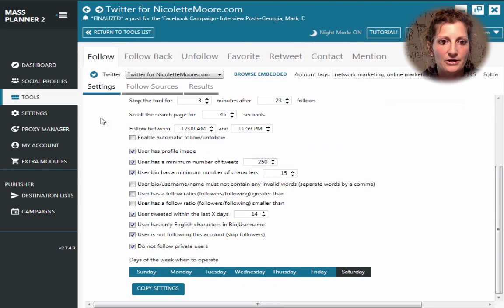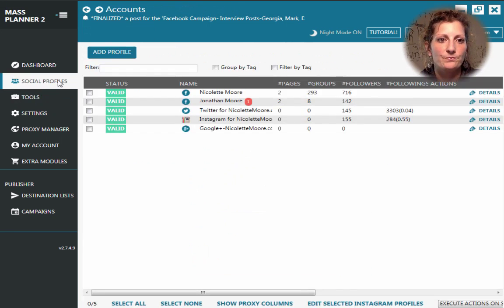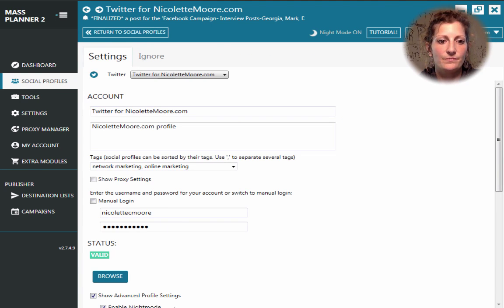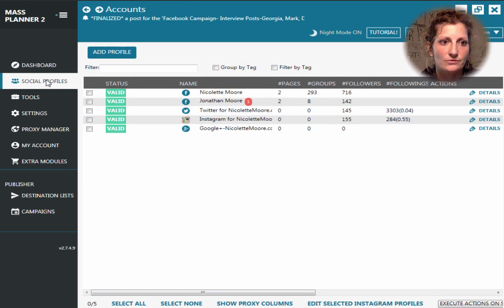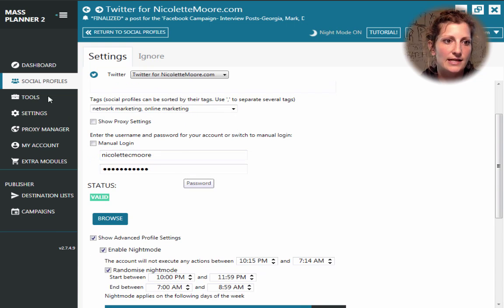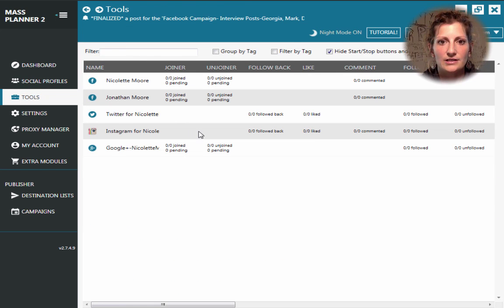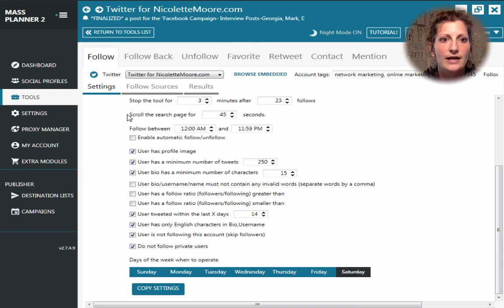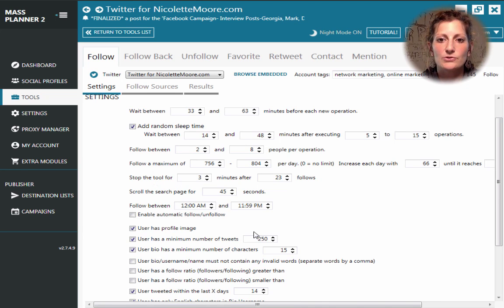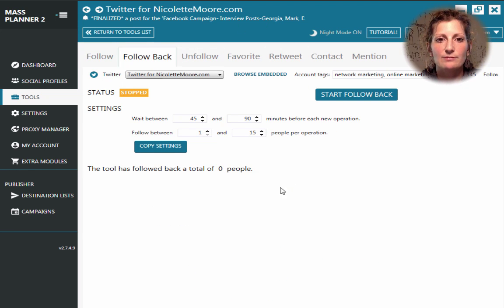But so much for now, I've shown you how to set up your Twitter account in Mass Planner. So social profiles, add profile, create all the information, super easy to set it up. Then you go to tools and you're going to hit Twitter, and then you're going to set up the follow. So you set up your features the way that you want to do that's most comfortable for you. I recommend starting off slow at the beginning, especially if it's a new account, because you don't want Twitter to lock you out of your account. The follow back, very self-explanatory.